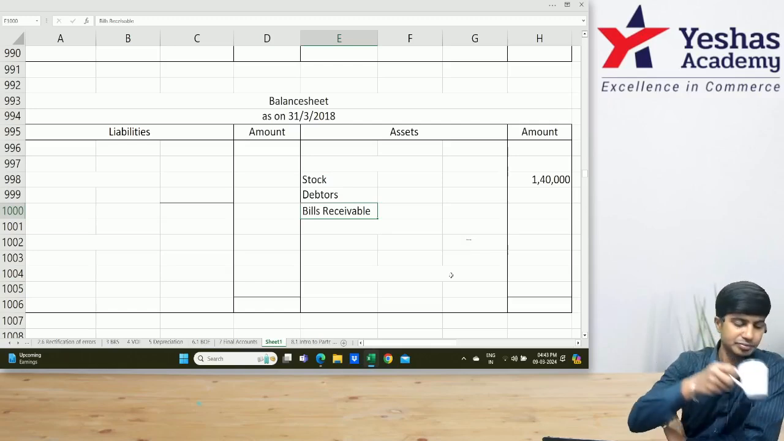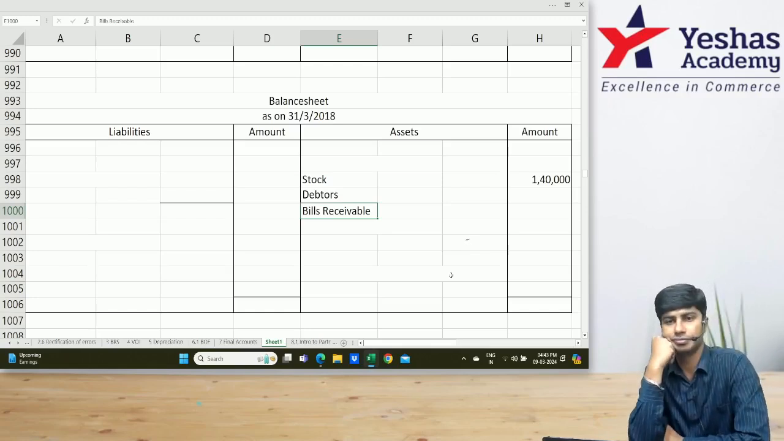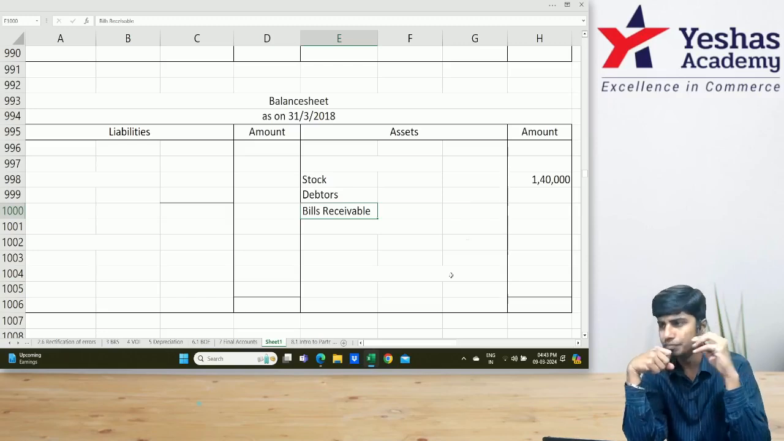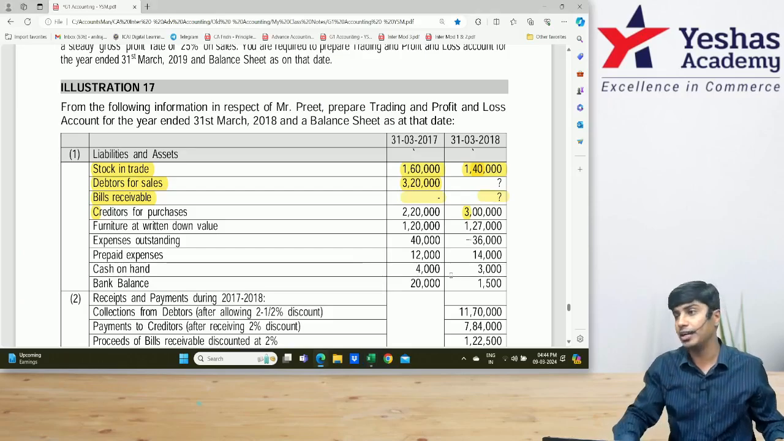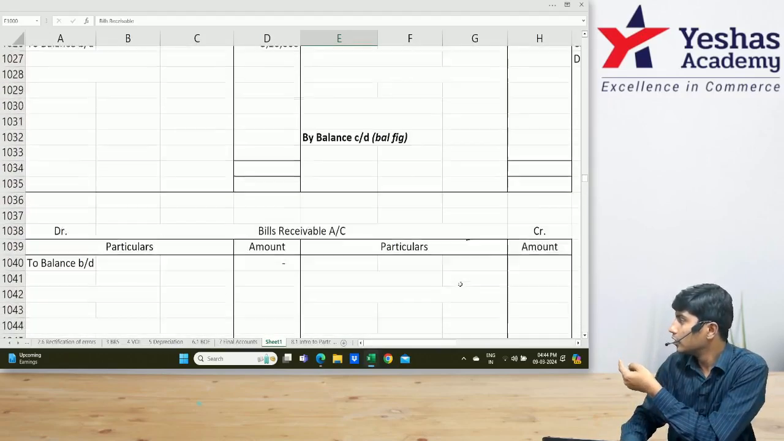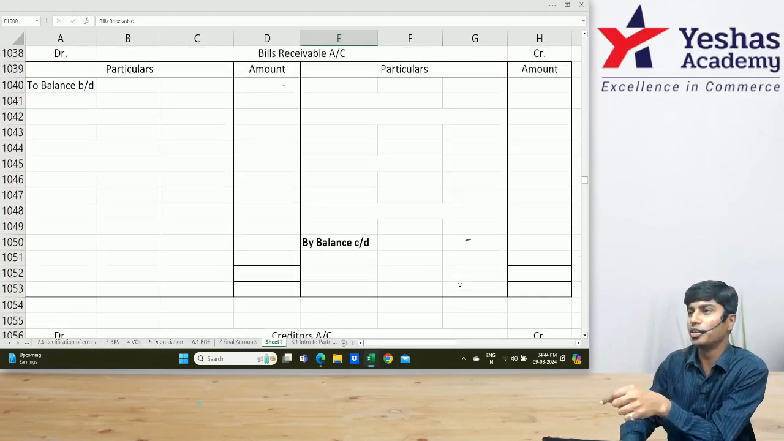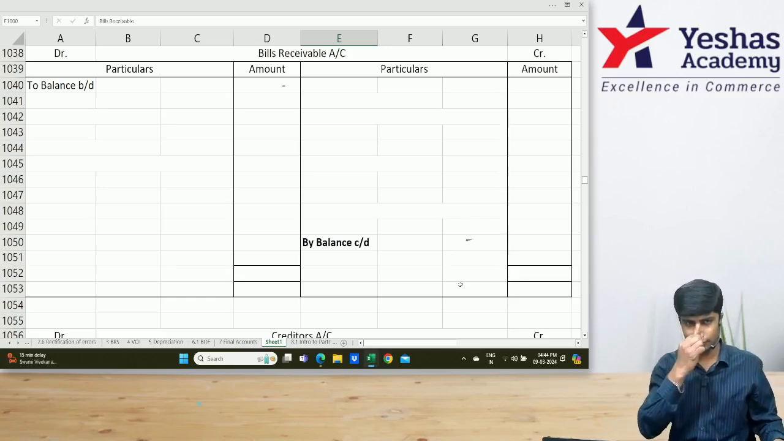Did you write it? Balance carried down, we don't know. We have to find. By balance carried down. Should I show the lecture? The moment I say where you should write, immediately you go to the paper. You should see what I write. Opening balance 0. Closing balance don't know.